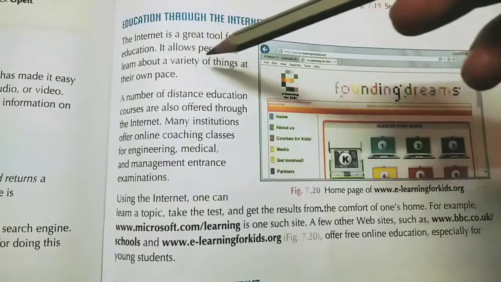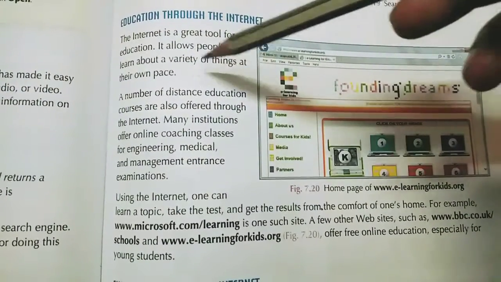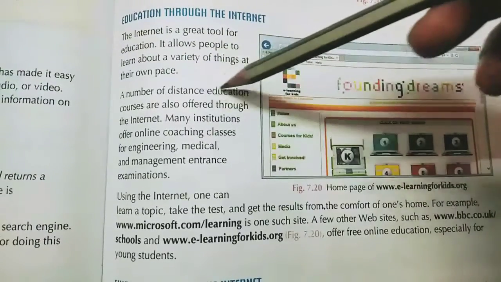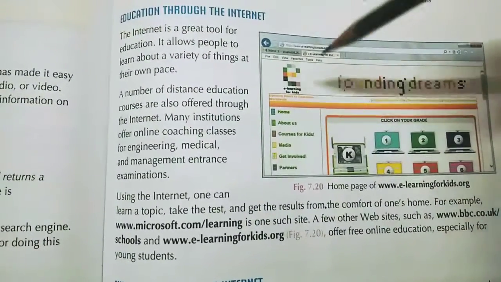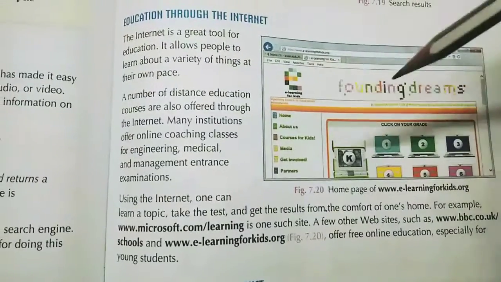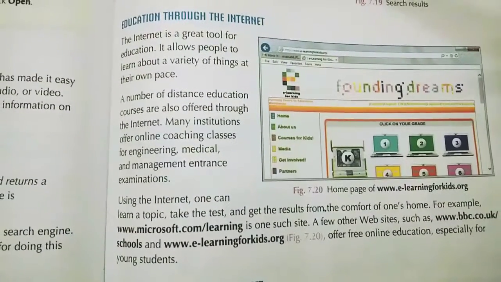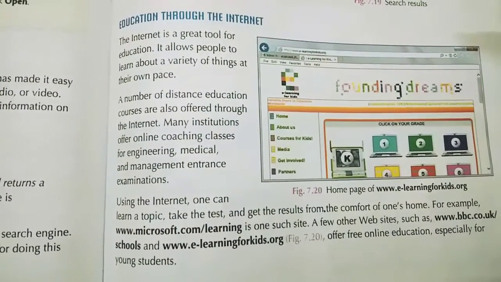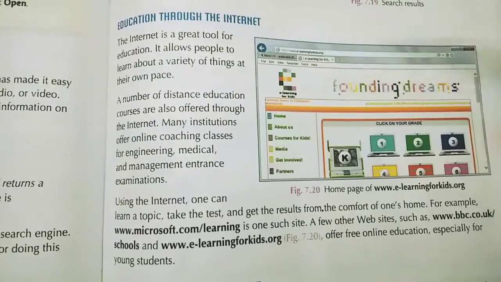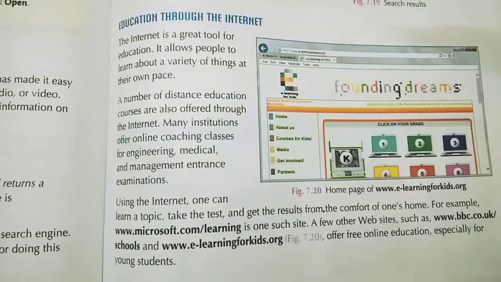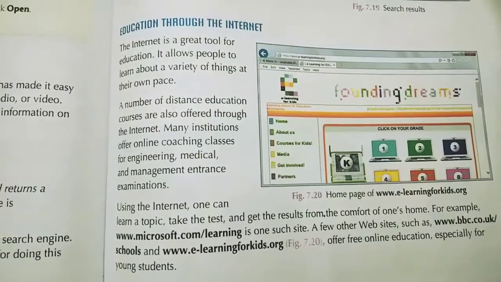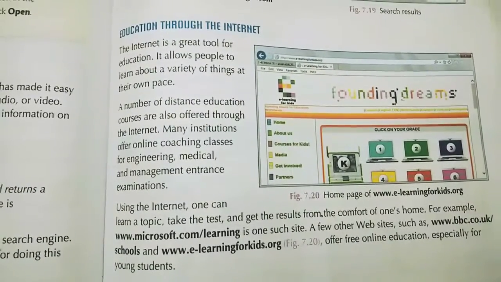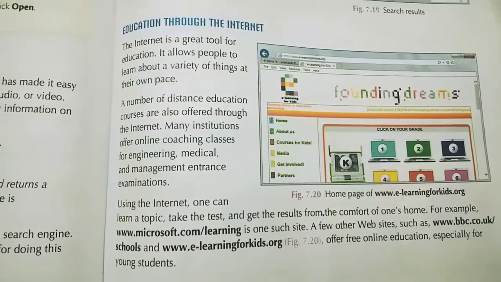It allows people to learn about a variety of things at their own pace. A number of distance education courses are also offered through the internet. Suppose you are living here and you want to study some course which is not available in your city. You can apply to any other city which will allow you to study the online course. Understood? You can study online courses.